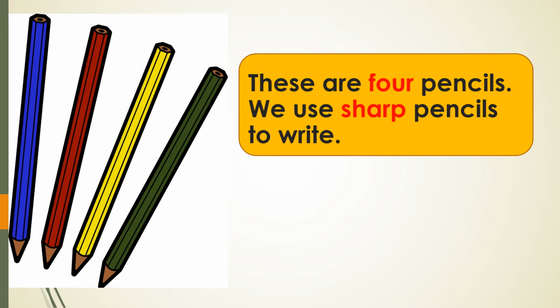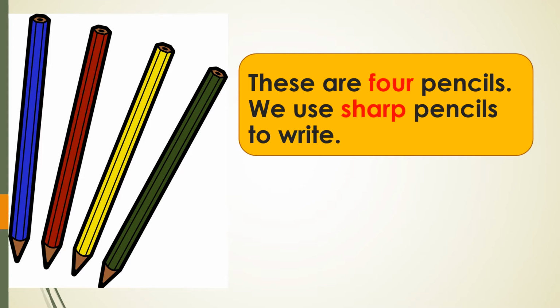There are four pencils. We use sharp pencils to write. Here we describe the pencils.